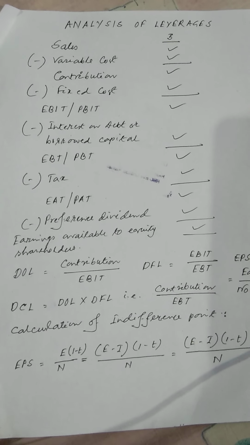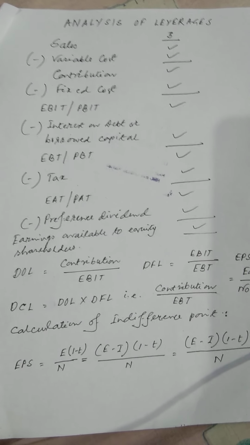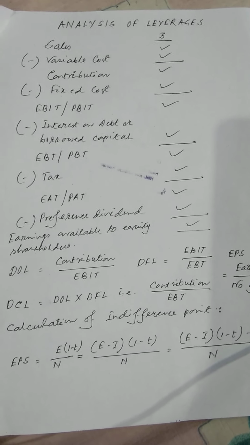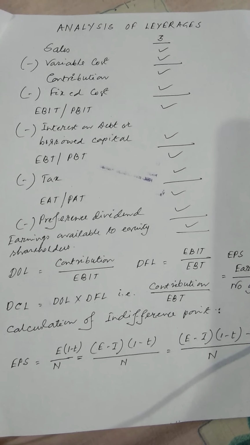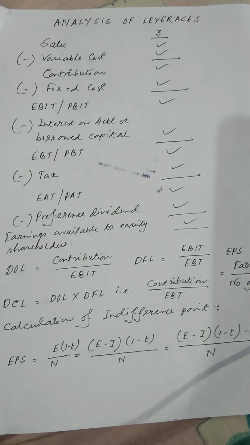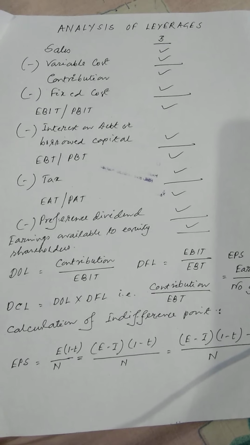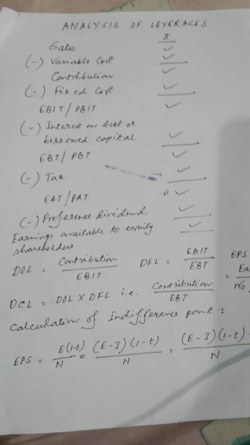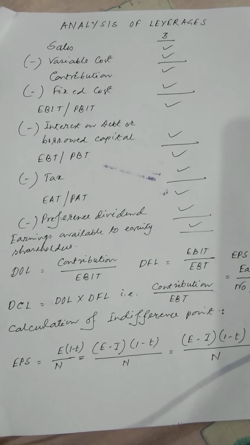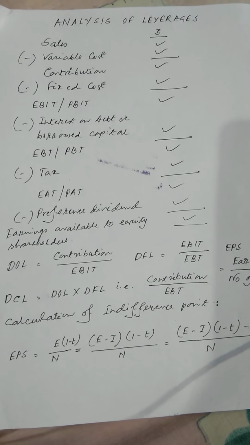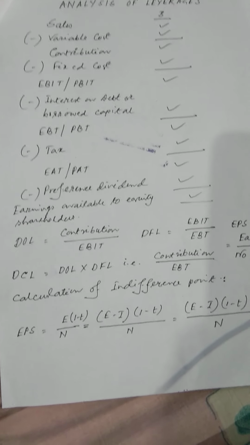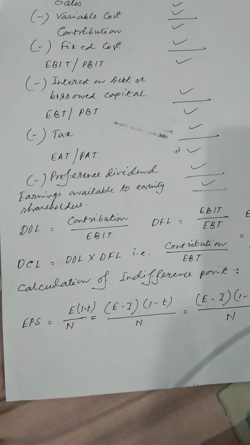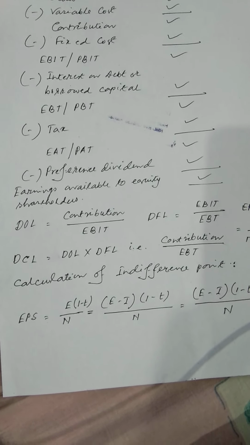Next, interest on debt or borrowed capital should be deducted from there. As we know, if the firm raises its capital by debt, then the company has to pay a fixed amount of interest. What does it mean? Suppose X company has raised its capital by rupees 1 lakh at 8% interest, then the company has to pay rupees 8,000 at the end of the year, whether the company earns profit or suffers loss. This is known as EBT or PBT, earnings before tax or profit before tax.